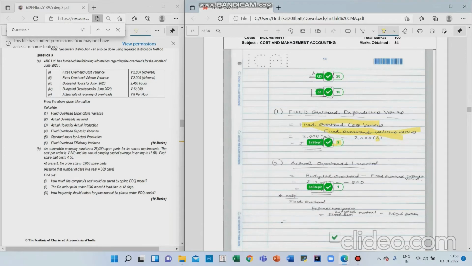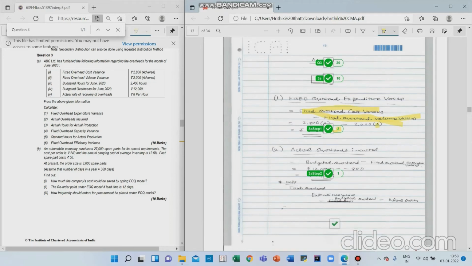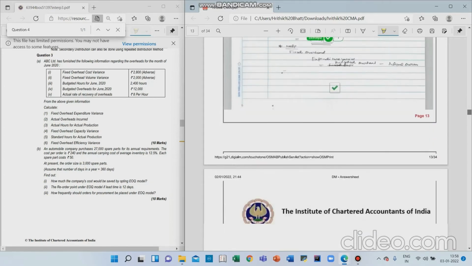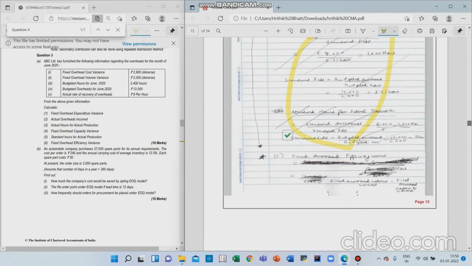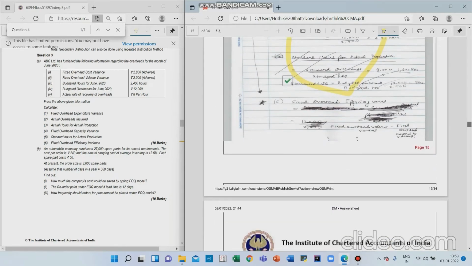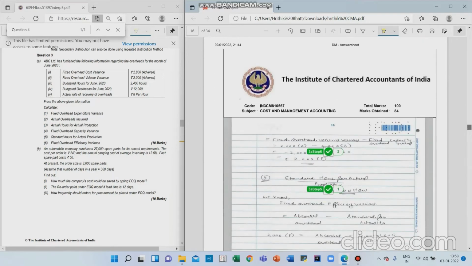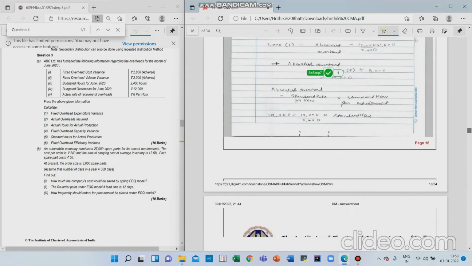So moving to the next question, that was the third question. Here it was about fixed overhead variance. So nothing important here, because the only thing that you need to focus on is that you need to write the formula for the overhead, like no short forms, the entire thing, and then write the answer that you want to write. That was a crucial thing here. And I have also made some cuttings, but that has not led to deduction in my marks. I got the full marks here as well.